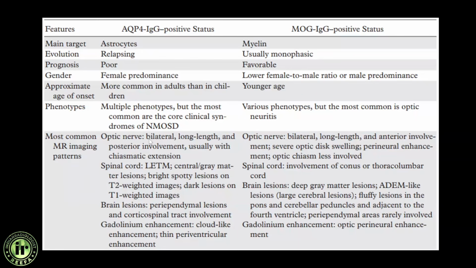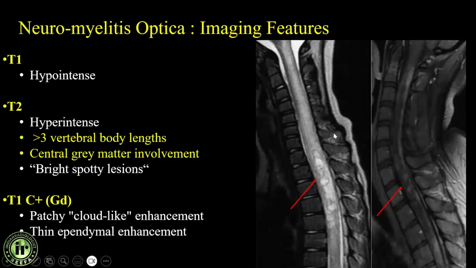In optic nerve involvement of aquaporin-4 IgG, there is bilateral long length involvement and posterior involvement is seen, which is usually chiasmatic. But in cases of anti-MOG antibodies, you have anterior involvement, severe disc swelling, and perineural enhancement. We will see a few examples as well.